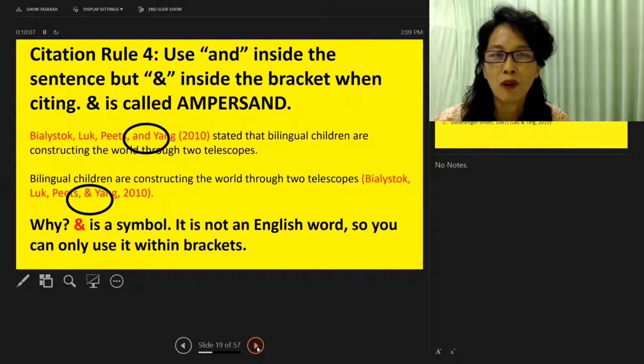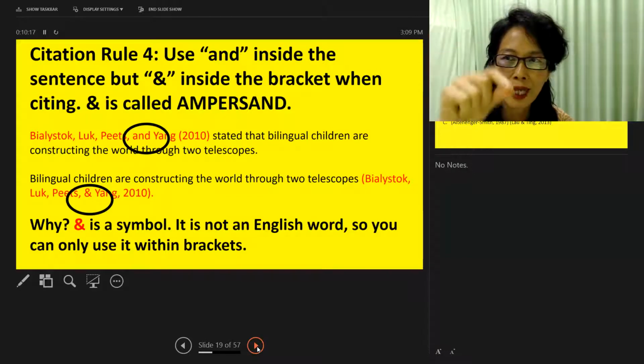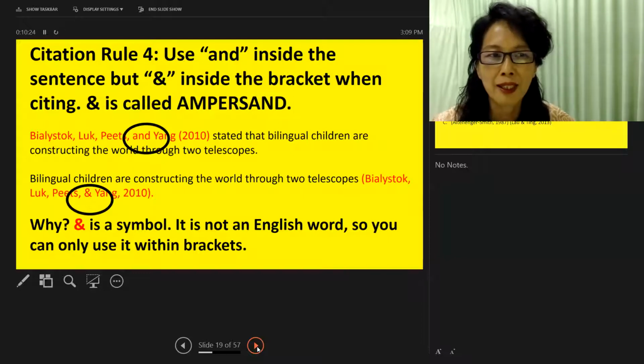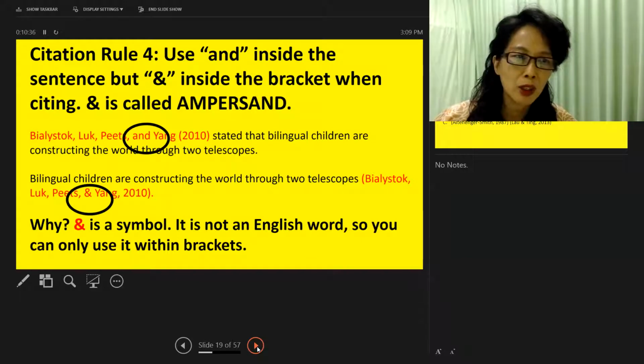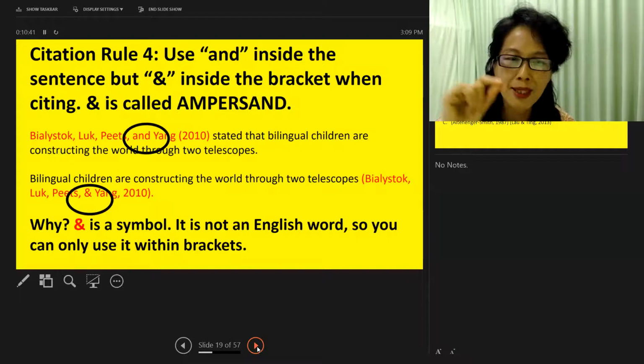Citation rule 4. And ampersand. Both have the meaning of and, but one is a word and, another one is a symbol, this and sign. When do we use it? Well, in a sentence, we use and because it is an English word, and. Blairstock, Luke, Pitts, and Young, 2010, blah, blah, blah. But if you put it into the bracket, bilingual children are constructing the world through 2 telescopes, bracket, Blairstock, Luke, Pitts, and Young, 2010. Here, the and is the ampersand sign.